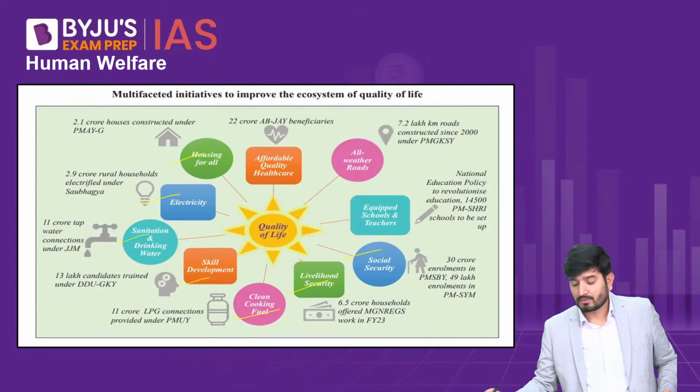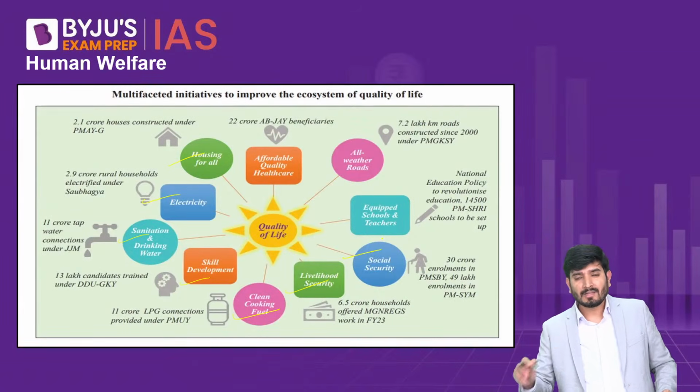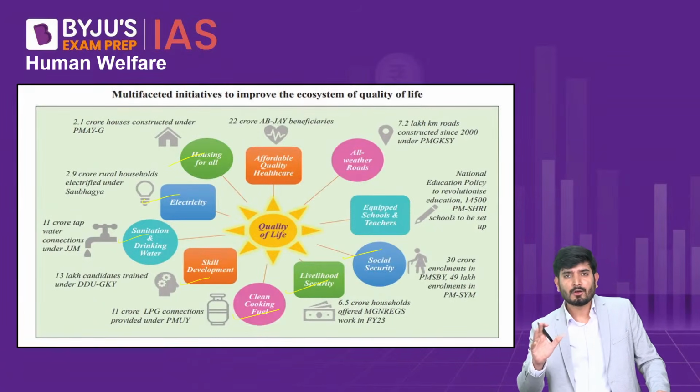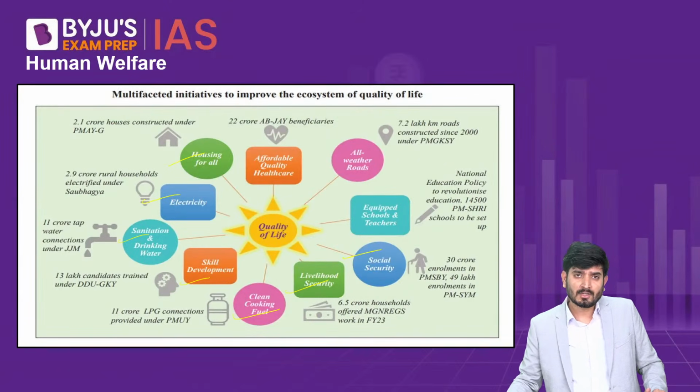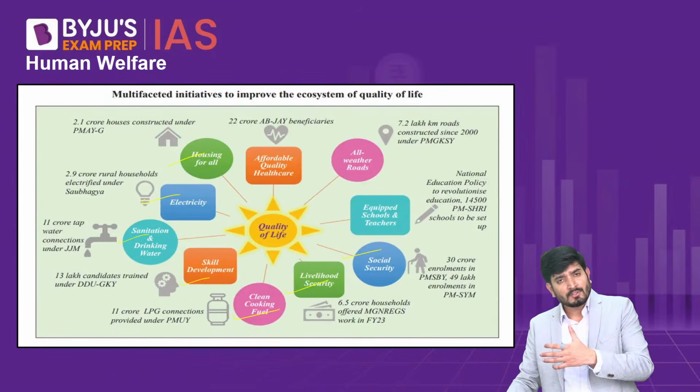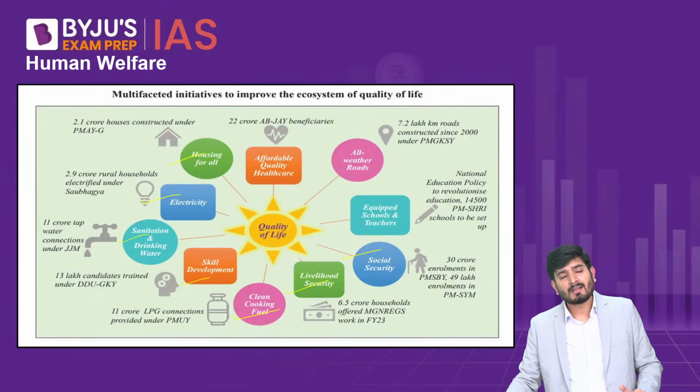And then whether it's for social security, for example, at a very low premium rate in 2015, the government brought 3 schemes for social security. Schemes like Atal Pension Yojana for pension for people in the unorganized sector, schemes like Pradhan Mantri Jeevan Jyoti Bima Yojana for life insurance, or schemes like Pradhan Mantri Suraksha Bima Yojana for accidental insurance cover.